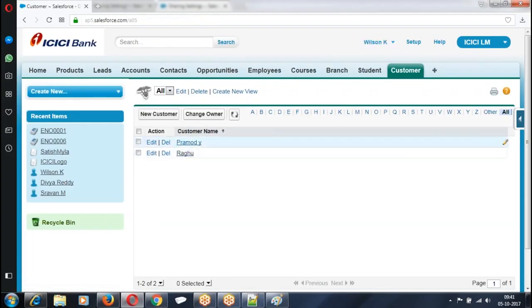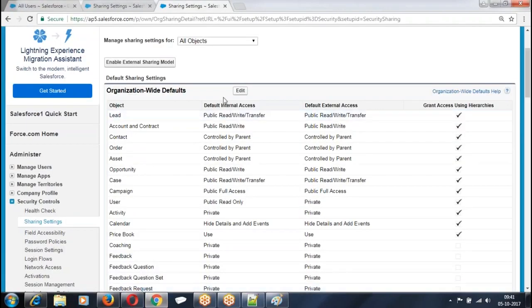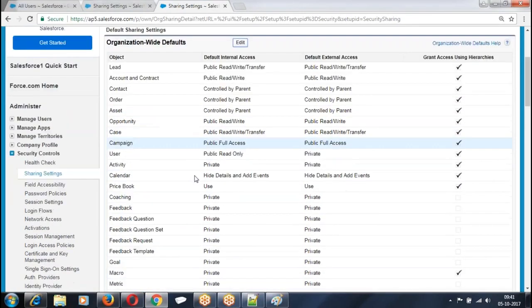How many records was Wilson able to see? Pramod and Raghu. Pramod is owned by Faraz, and Raghu was owned by Divya. They are visible. Are you clear about the format? So we are sharing the record based on ownership. Similarly, I am going to the next condition. Scroll down.